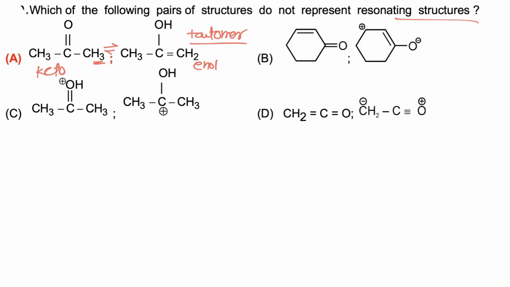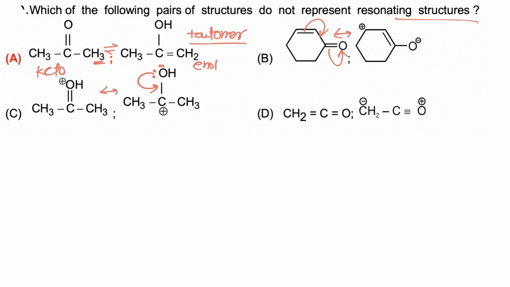While if we take the other options, now these two molecules are resonating structures of each other. If pi electrons are shifted towards oxygen, then oxygen becomes negatively charged and carbon becomes positively charged, so these are resonating structures. In this molecule, oxygen has a lone pair of electrons, carbon has a positive charge, so electrons are shifted toward the vacant orbital, so these are resonating structures of each other.